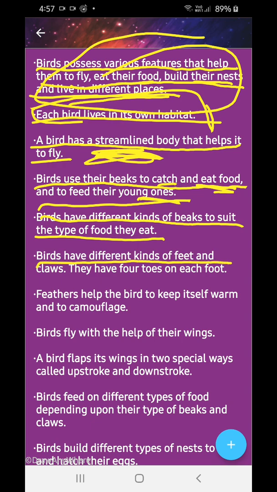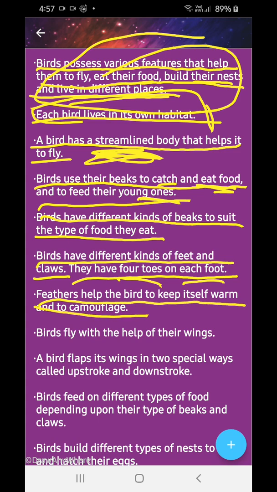Birds have different kinds of feet and claws. They have 4 toes on each foot. Every bird has 4 toes on each foot. Feathers help the bird to keep itself warm and camouflage.